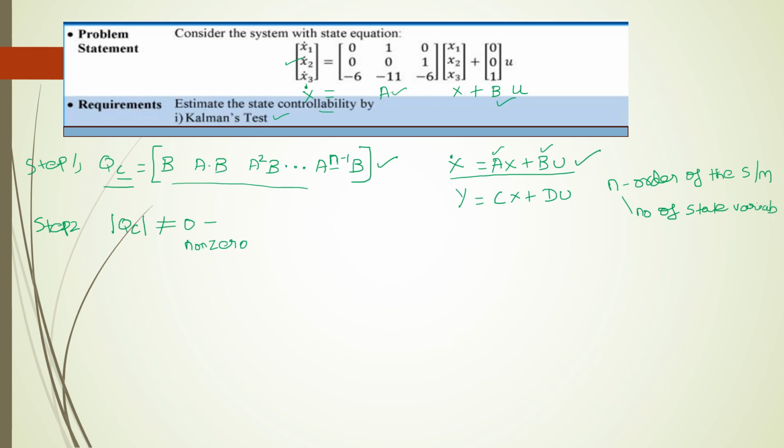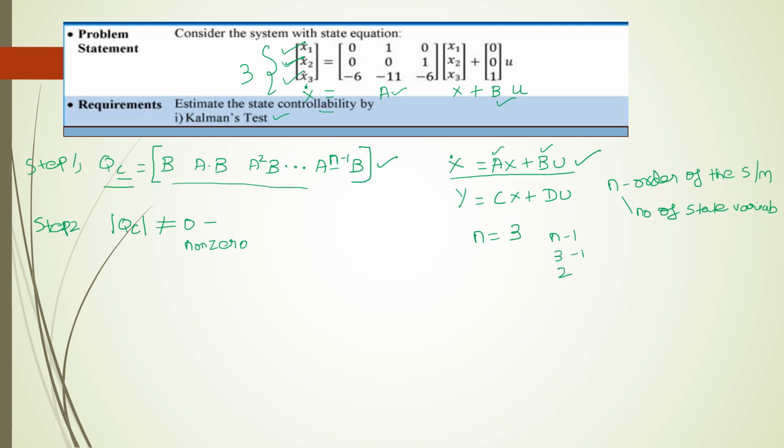If we see the question, we can see it is x1, x2, x3. So in total we have 3 state variables here. So n is equal to 3. On substituting, n minus 1, 3 minus 1, will give you 2.